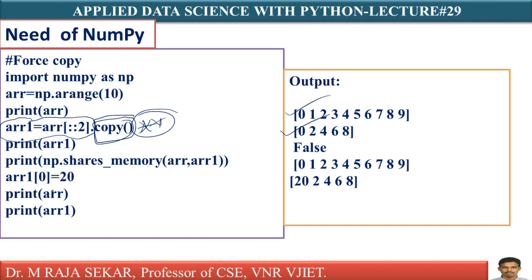Even if you want, you can check also. np.shares_memory(ARR, ARR1) will return False. Why? Because you are copying the elements by force. If you copy the elements by force, it will return False.